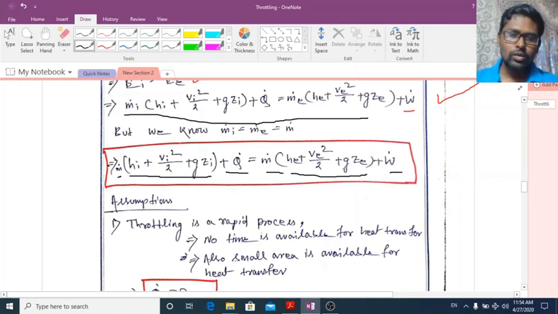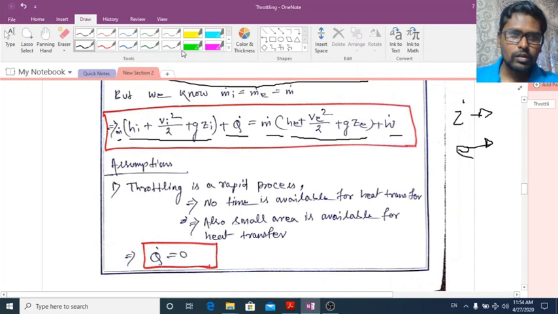All the terms related to I are for the inlet, and all the terms related to E are for the exit from the control volume. Clear?